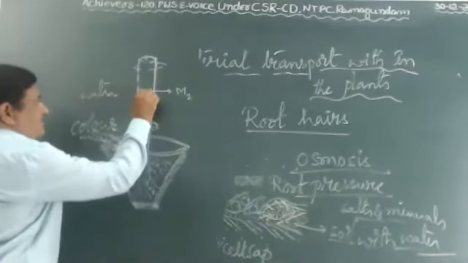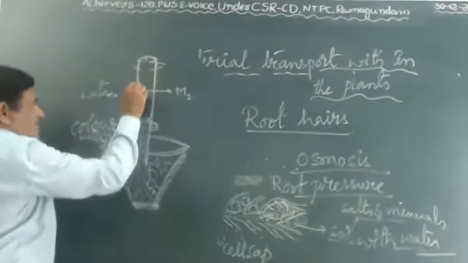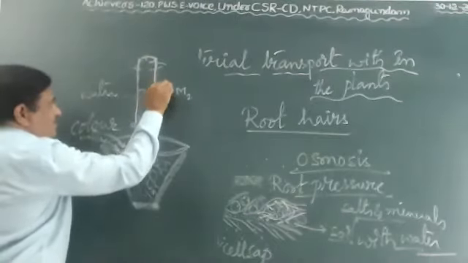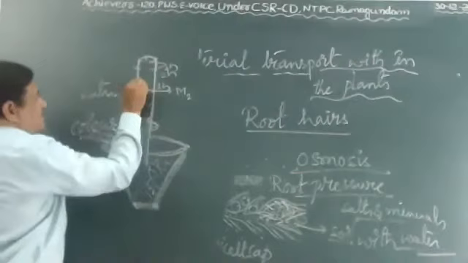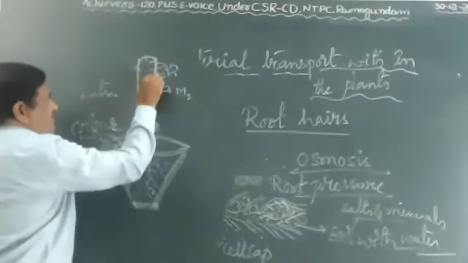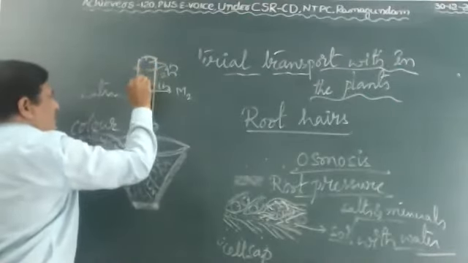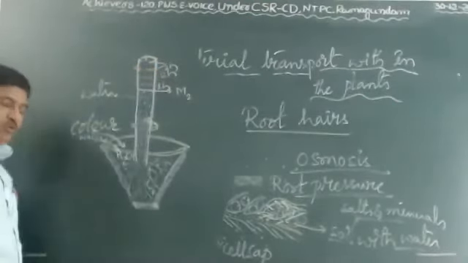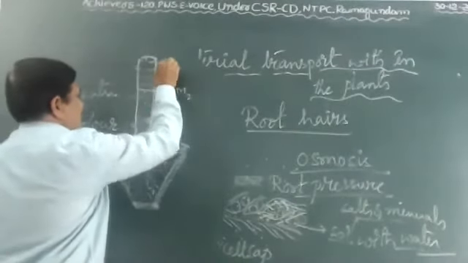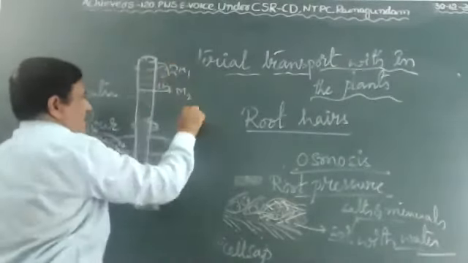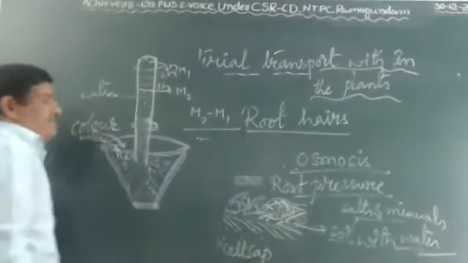Then up to here is the first level. Every 1 hour we can observe the water level: first hour, second hour, third hour, every hour. In the first hour the water level increases, in the second hour it increases, in the third hour it increases. Every hour the water level in the test tube increases. These level 1, 2, 3 readings are called M1. M2 minus M1 gives us the level.